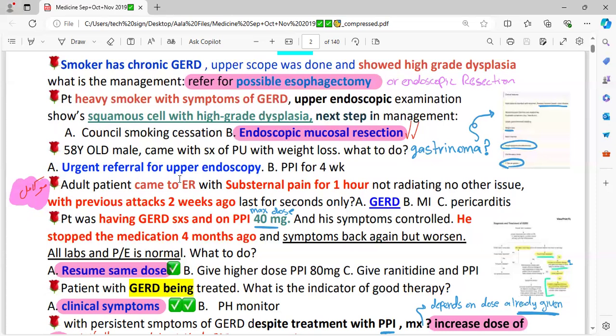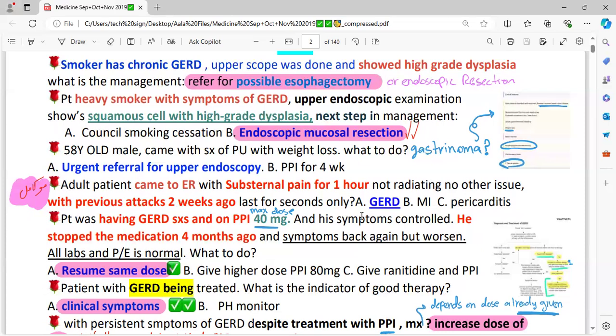An adult patient came to emergency with substernal pain for just 1 hour, but it is not radiating. With previous attacks 2 weeks ago, the patient had 2 previous attacks that lasted for seconds only. What would you think it is? It is GERD, MI or pericarditis.